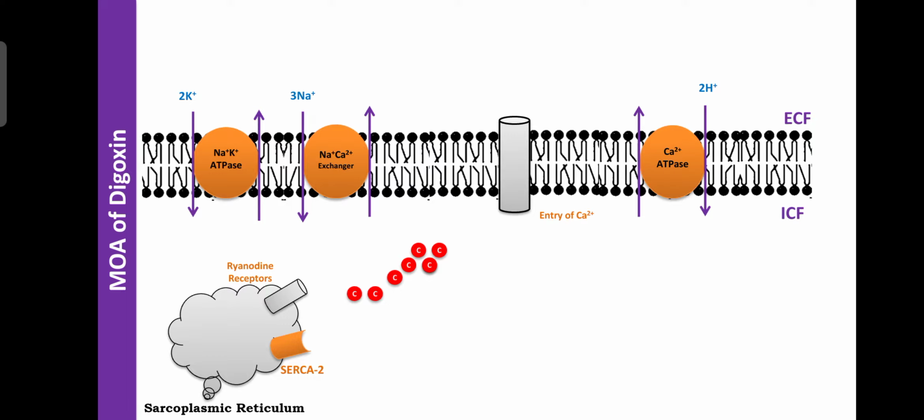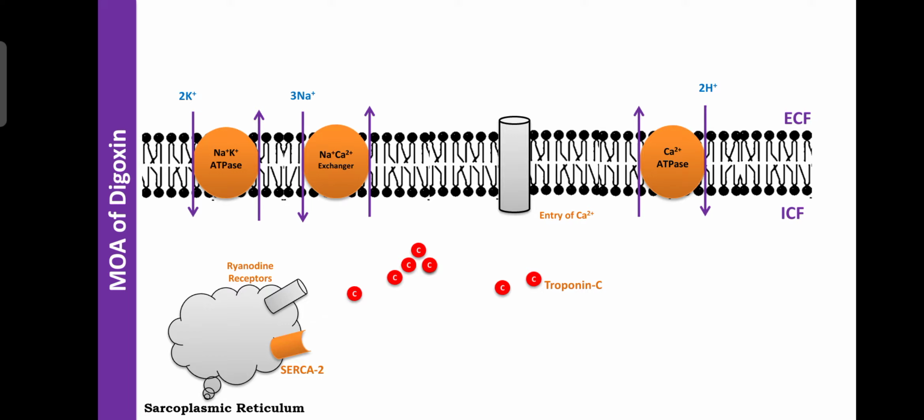The sarcoplasmic reticulum is a cellular organelle where calcium is stored, acting as a storehouse for calcium. When calcium is required for cardiac muscle contraction or any muscle contraction, it is released after depolarization. This released calcium binds to troponin C. Troponin C is a peptide.